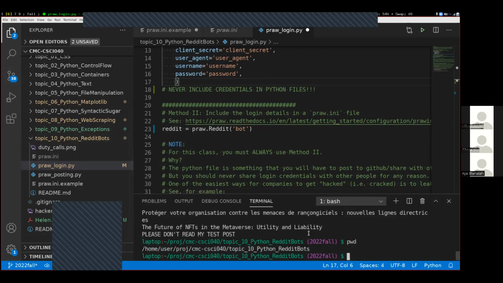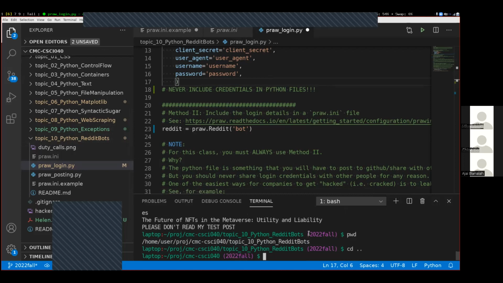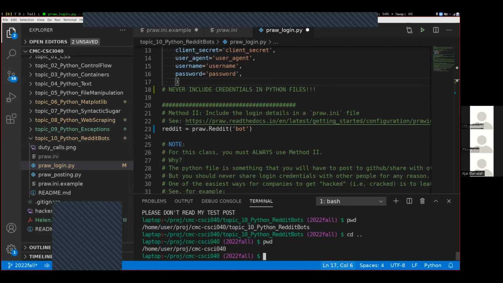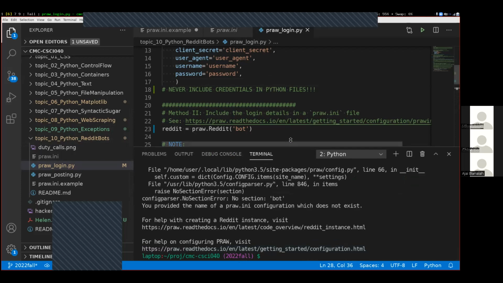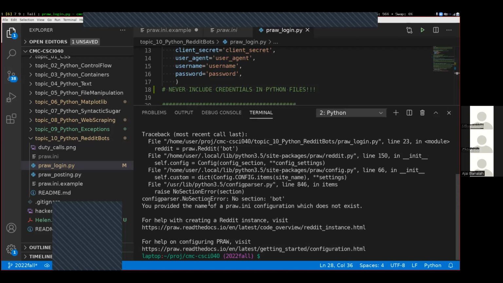If I change my working directory, so cd .., and pwd down here, now this is a different folder, and inside of this folder, there is no pra.ini file. If I come up here and press the triangle button, let's see what happens. We get this error message. So this config parser, no section error.